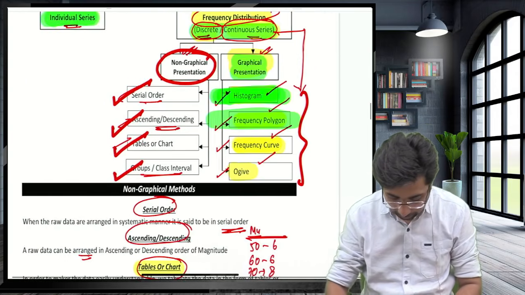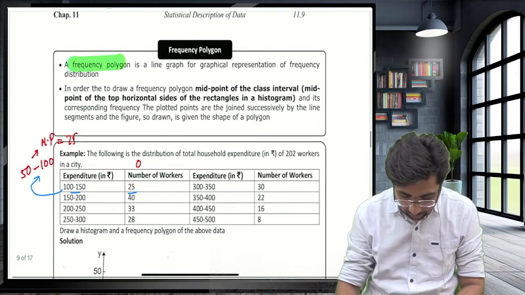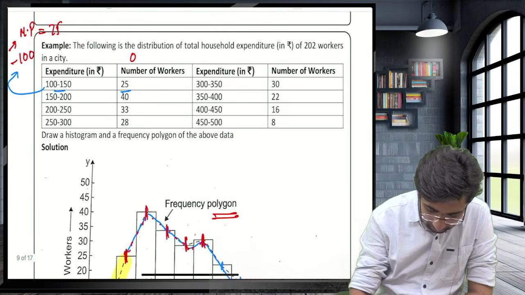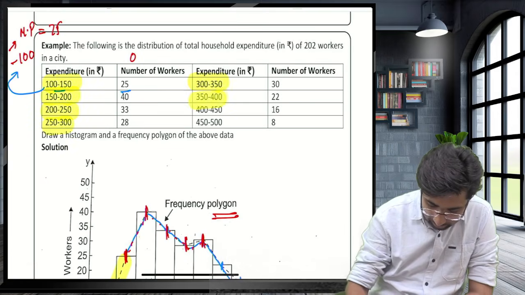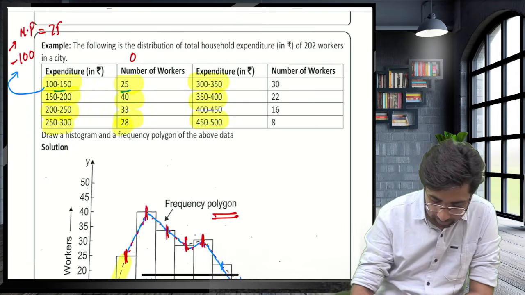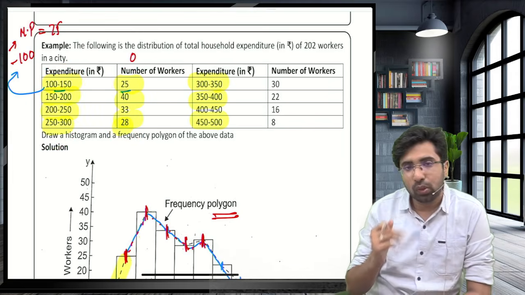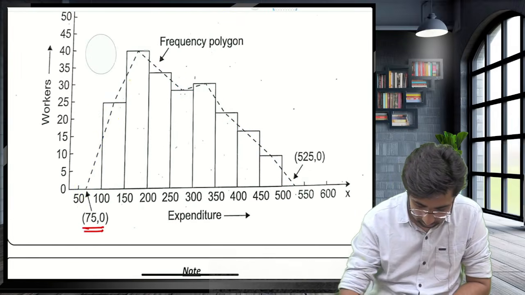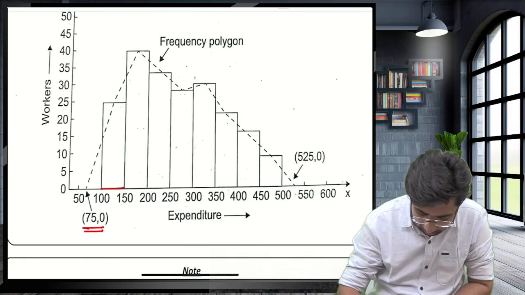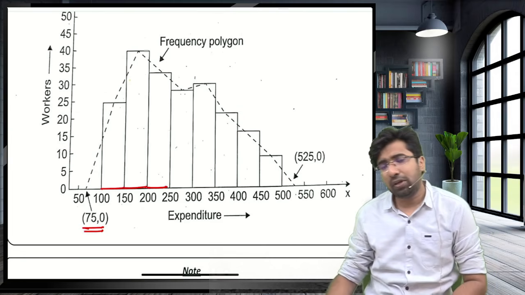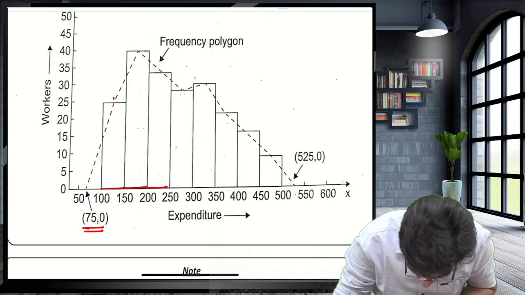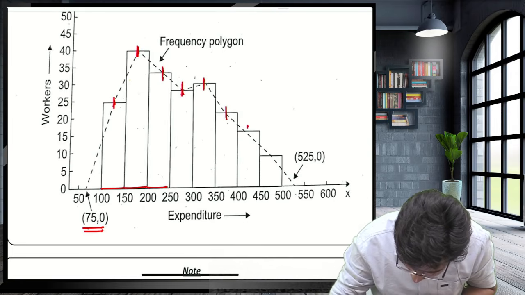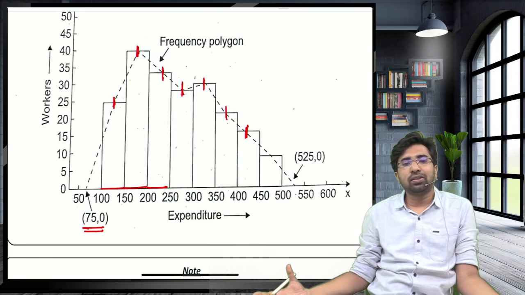Guys, now see, frequency polygon. Done with histogram. See guys, these are the class intervals, and the number of workers is the frequency. These are the classes and these are the frequencies. So if you have the classes, you can plot the histogram: 100 to 150, 150 to 200, and so on. Once you have the histogram, you can compute the midpoint of all the rectangles. And when you join the midpoints of all the rectangles, the frequency polygon is constructed.